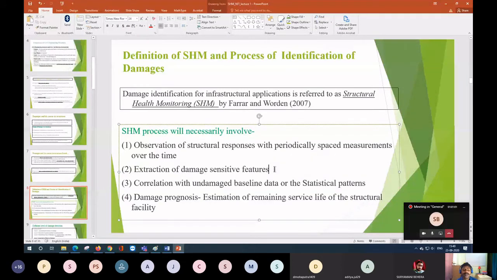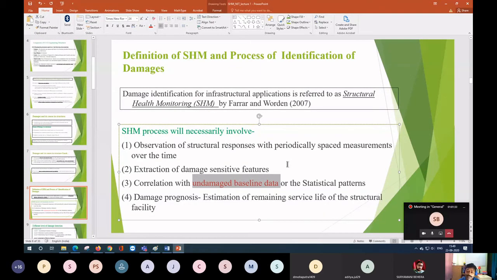Okay, so you have to do that part, and then you have to correlate with the undamaged baseline data. Now again, it is a very difficult job to have baseline data, because our building may have been made 10 years back, 15 years back, maybe 20 or 50 years back. In that case, getting baseline data itself is a difficult job. Now what to do if you don't have any baseline data?